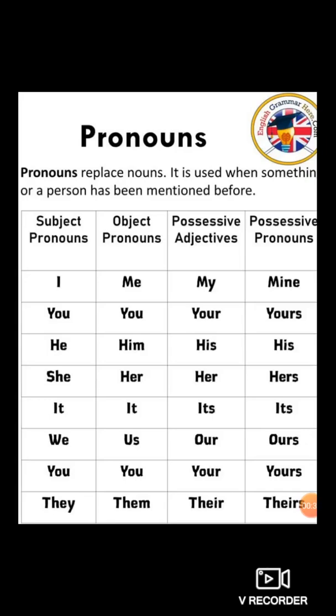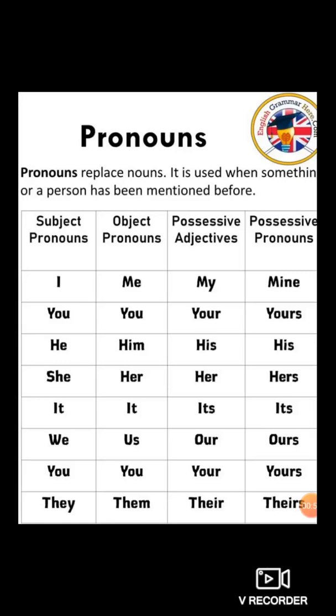Now let us understand what are pronouns. The pronouns given here are subject pronouns, object pronouns, possessive adjectives and possessive pronouns. I, you, he, she, it, we, you, they are known as subject pronouns.